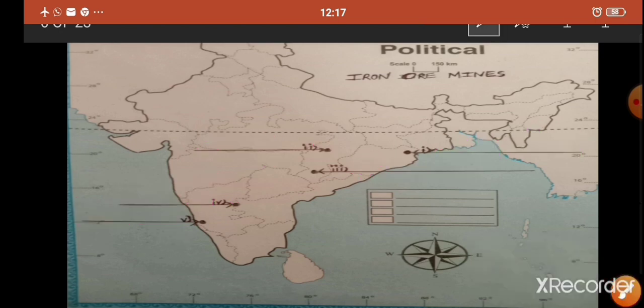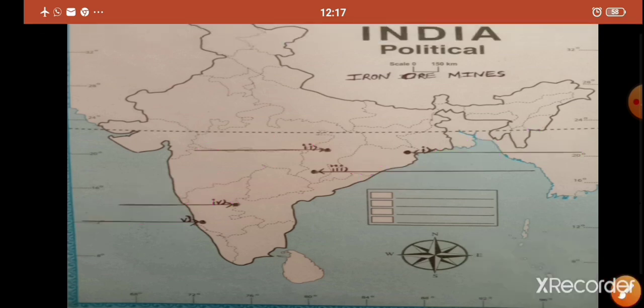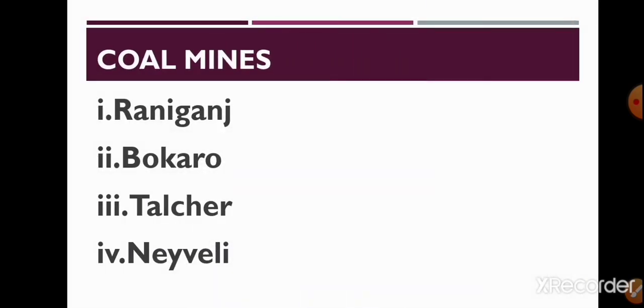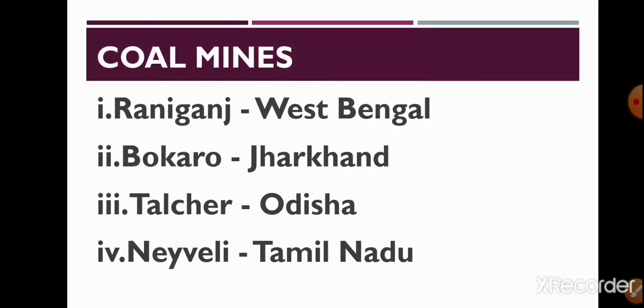Now let us move to coal mines. Number 1, Raniganj. Number 2, Bokaro. Number 3, Talcher. Number 4, Neyveli. Now students, again the same case. Once you know in which states these coal mines are located, then it would be easy for you to locate them on the political map of India. So let's learn about it. Raniganj is located in West Bengal, Bokaro in Jharkhand, Talcher in Odisha, Neyveli in Tamil Nadu.